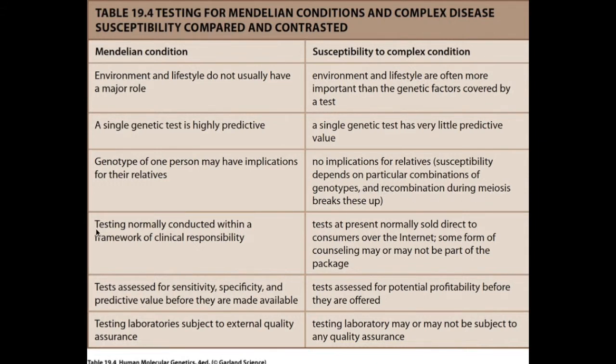Considering that Mendelian conditions are substantially more predictable than complex diseases, such testing has become commonplace in the case of many conditions, such as phenylketonuria, which is a genetic ailment that affects a person's metabolism of a protein called phenylalanine and can lead to mental retardation if not properly dealt with. Such testing is conducted within a framework of clinical responsibility.